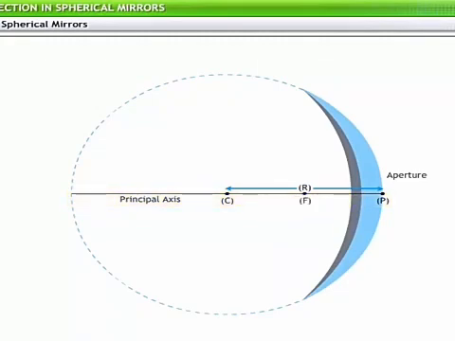Principal focus, F, is a point on the principal axis. This is the point where the rays in the reflected beam, formed from the incident beam parallel to the principal axis, converge. Focal length F is the distance of the principal focus from the pole of the mirror.